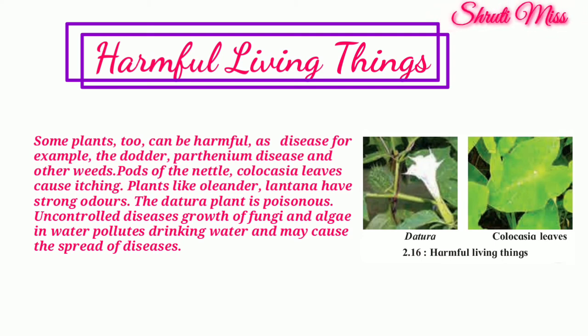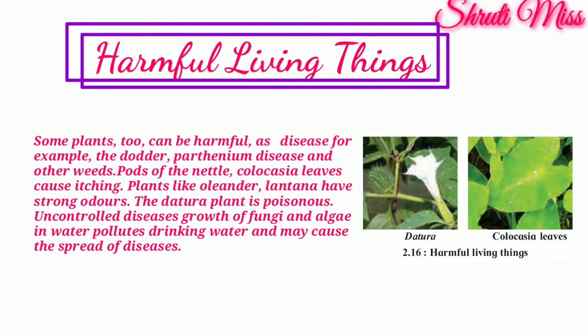Some plants too can be harmful, for example, the dodder, parthenium, or other weeds. Pods of the nettle and colocasia leaves cause itching. Plants like oleander and lantana have a strong odor. The datura plant is poisonous.